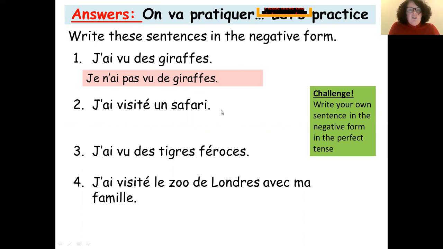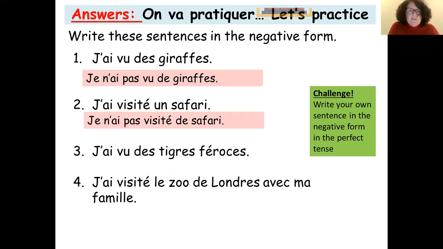Now, the next one, j'ai visité un safari, which is I visited a safari. In the negative, it's je n'ai pas visité de safari. So I did not visit a safari or the safari.